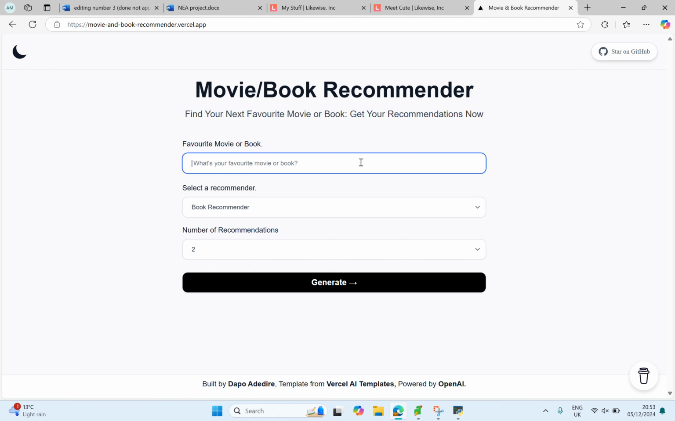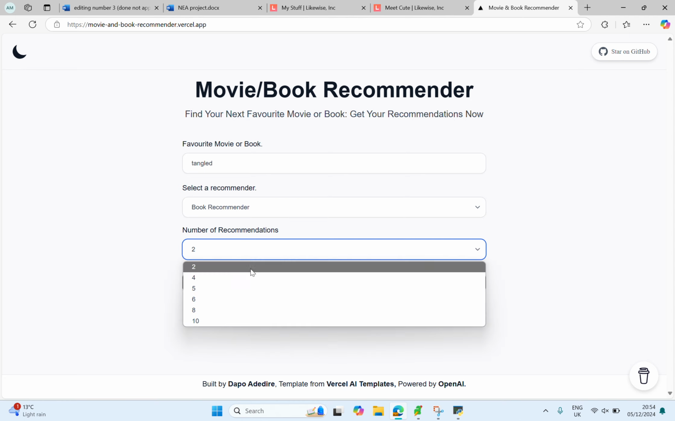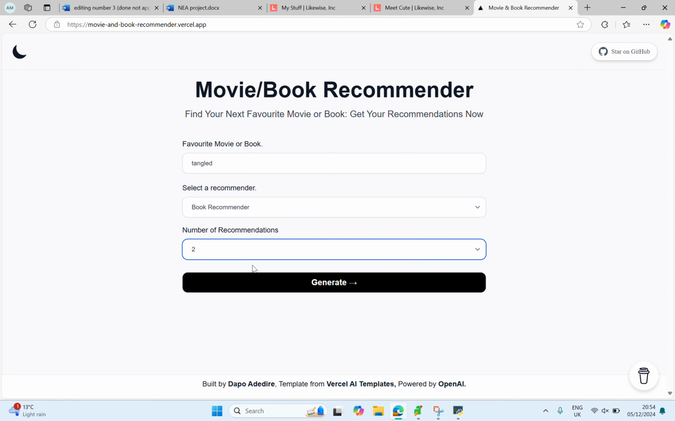Now this is the other one that I looked at in my analysis section, the movie to book recommendation, and this one actually doesn't work at all. So I'll do Tangled again, and here we can decide if we want a movie recommendation or a book one. I want a book to make it more similar to my program. We can decide the number of recommendations, but even with 2, if you click generate, it just loads and doesn't allow you to do anything.